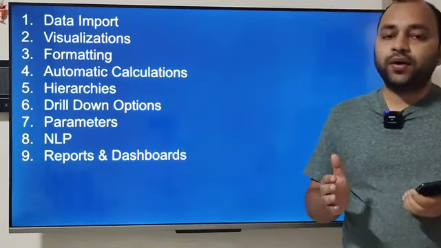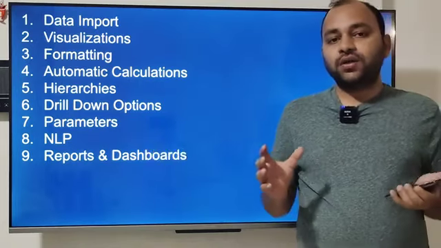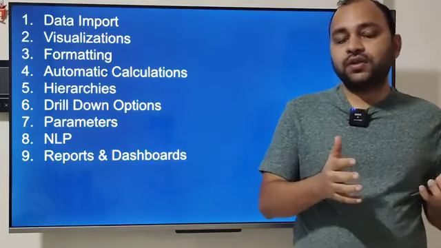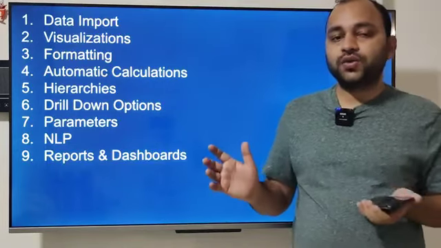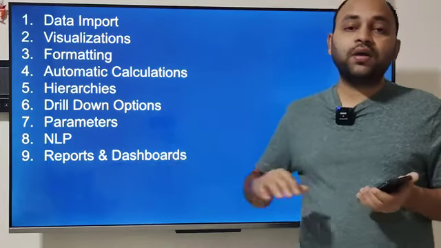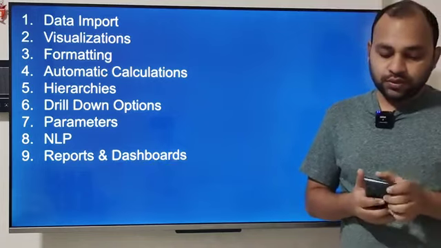Next is the reports and dashboards. Obviously very important, in terms of what visualizations you are creating is one thing, and how you are arranging, putting the colors, formatting and things like those together is something very important, which I want you to spend time on over here in the reports and dashboards.